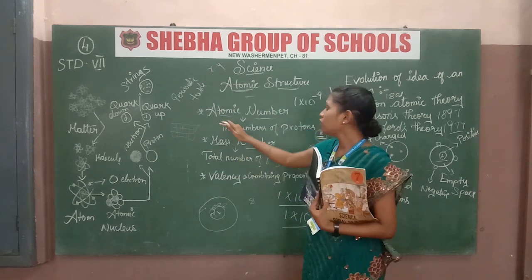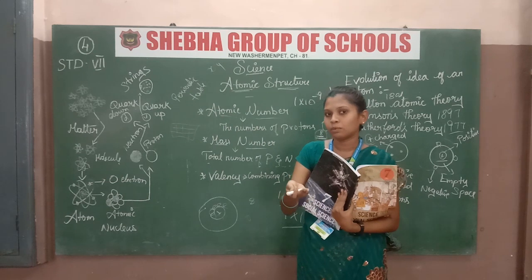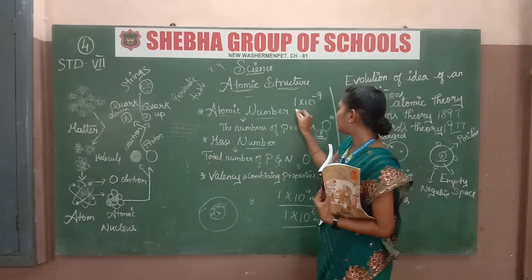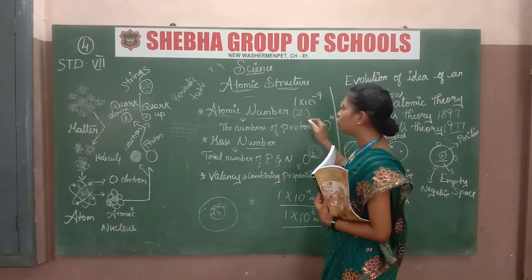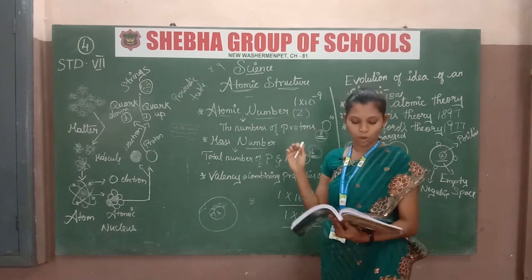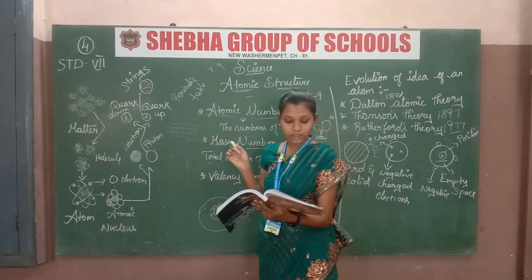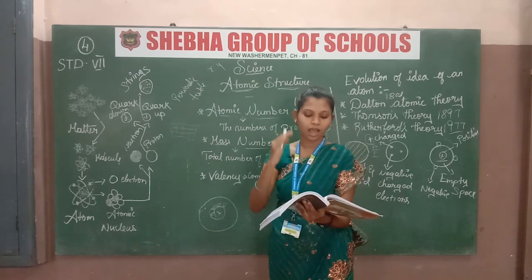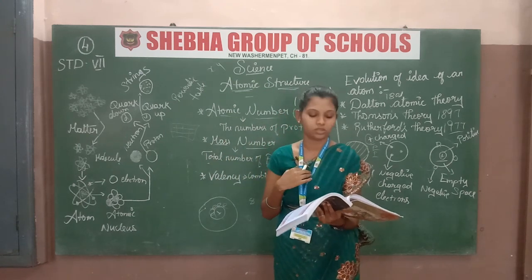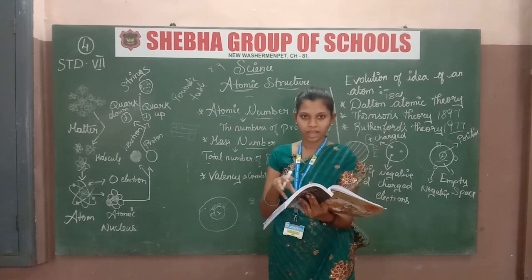Like that, when we want to find the atomic number, there is one symbol, that is Z. We have to use Z for the atomic number. For example, see page number 52, where they give hydrogen, helium and oxygen. How will we calculate the electrons?